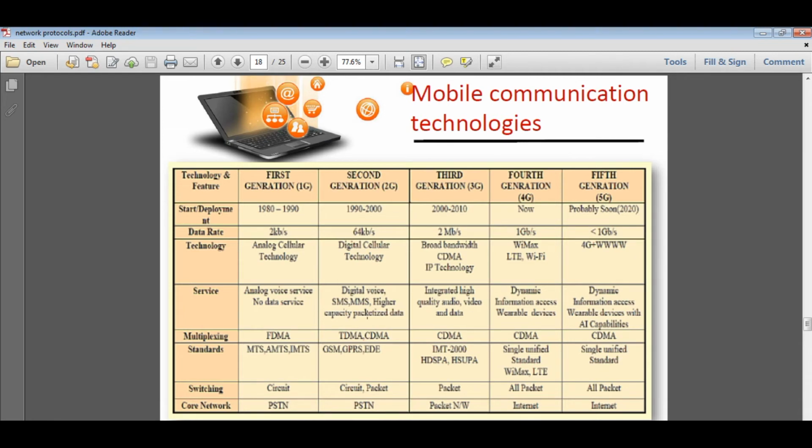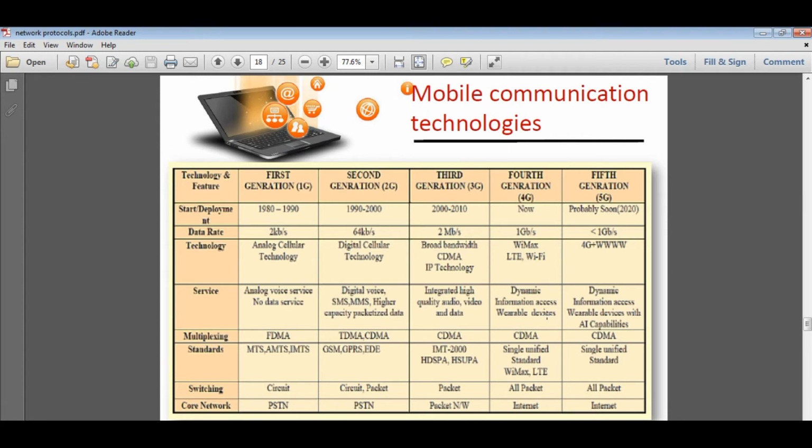In second generation the data was transmitted with lower quality, but in third generation mobile technology higher quality audio and video are supported. In fourth generation, there is dynamic information access, including wearable devices. You can see we can wear a smartwatch, and wearable devices that come with Android.